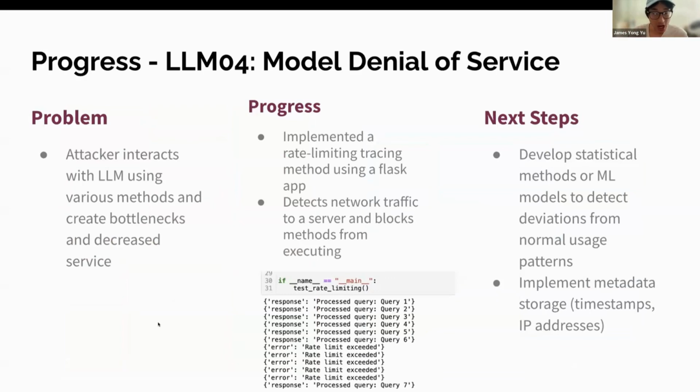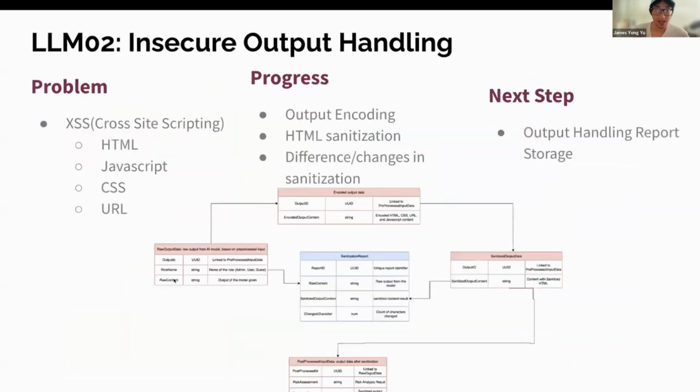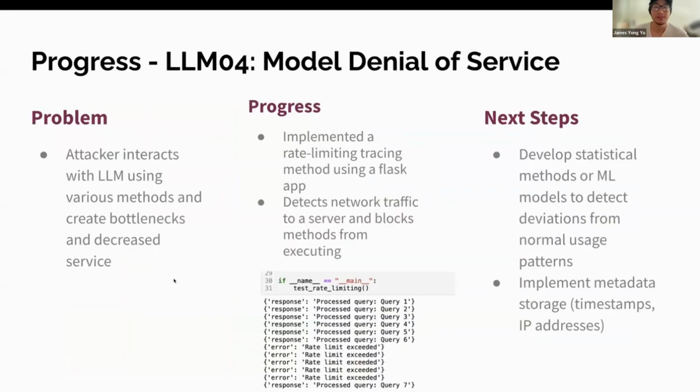So as you can see here, the rate limit was exceeded after query 6 was made, so we blocked out from that. And so the next step would be developing more sophisticated tools using ML models to detect deviations from normal usage patterns and limit those.